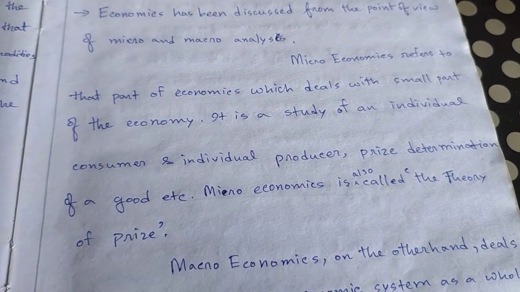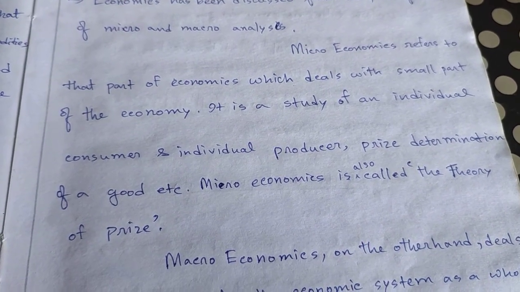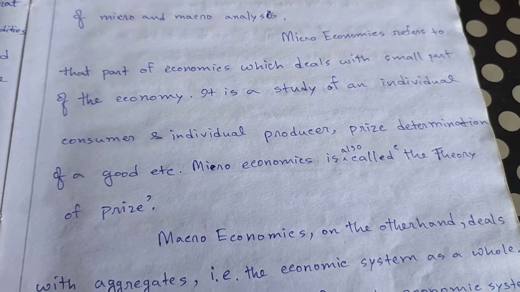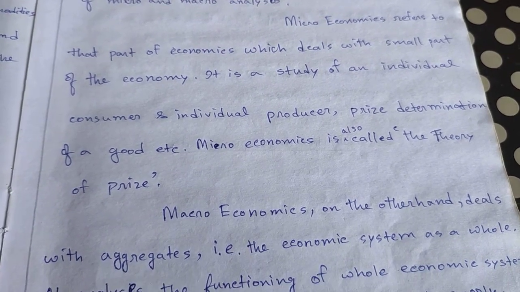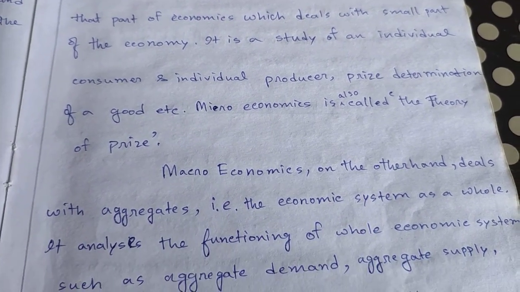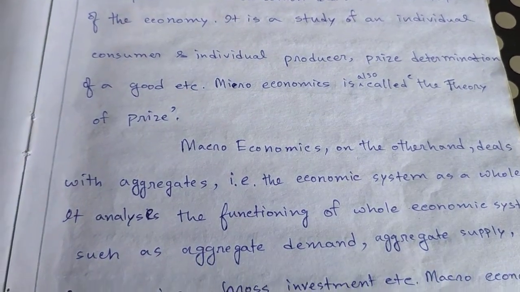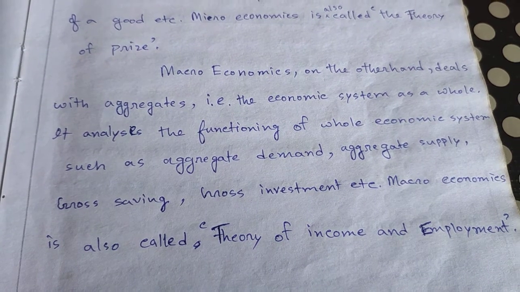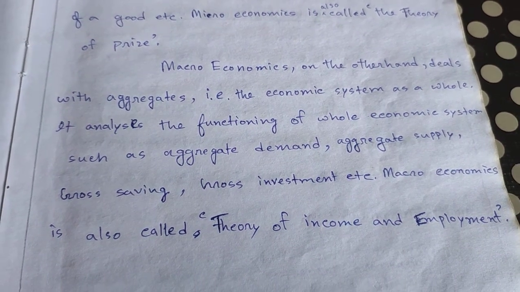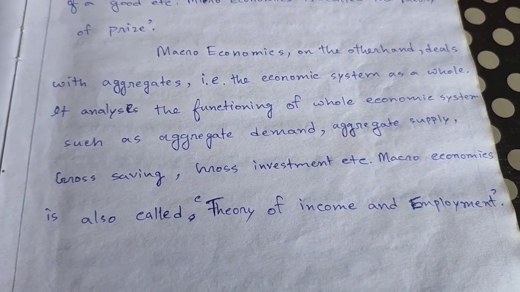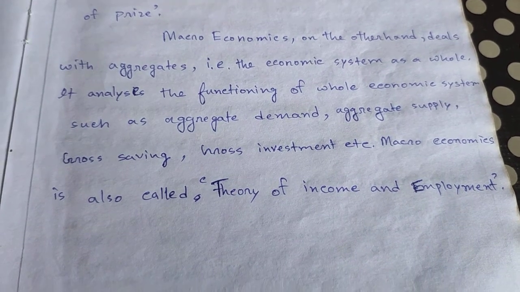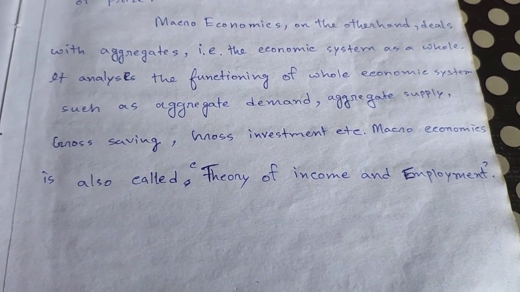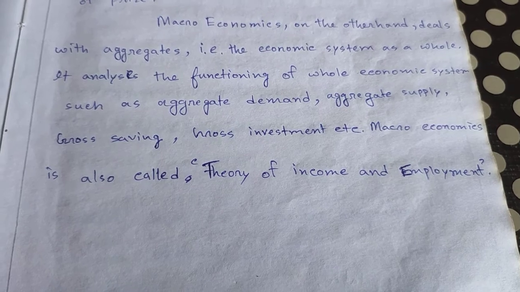Microeconomics refers to the part of economics which deals with small parts of the economy. First off, it is a study of an individual consumer and individual producer, price determination of a good, etc. Microeconomics is also called the theory of price. Macroeconomics, on the other hand, deals with aggregates, that is the economic system as a whole. It analyzes the functioning of whole economic systems such as aggregate demand, aggregate supply, gross saving, gross investment, etc. Macroeconomics is also called the theory of income and employment.